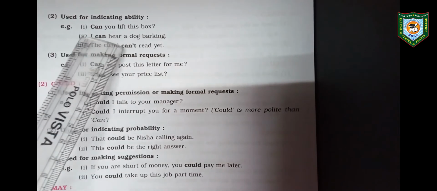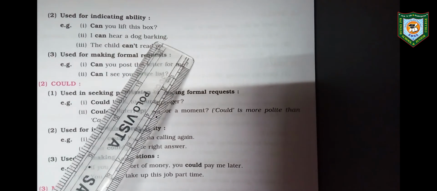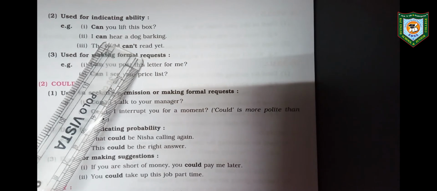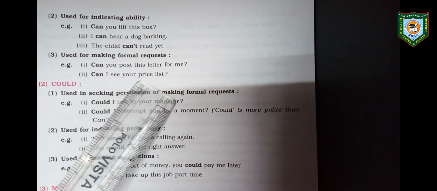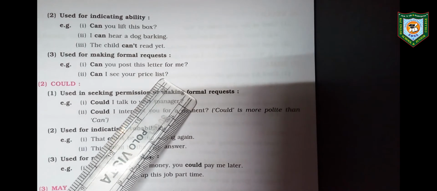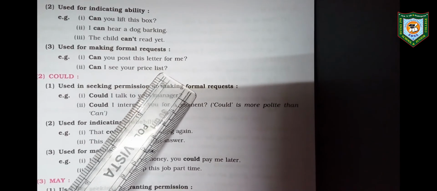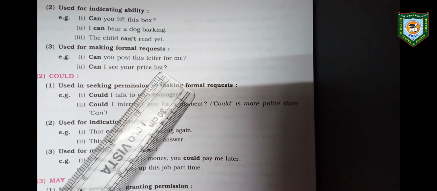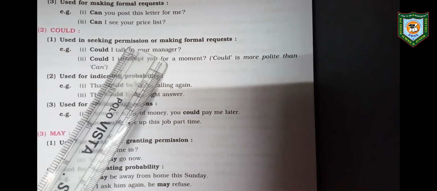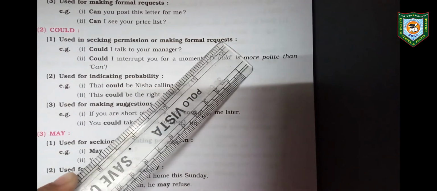If you say that in "I can hear a dog barking" the function of can is permission, the answer will be wrong. If you write "can I see your price list" as seeking permission, it is also wrong. So you have to learn this properly. Watch this video again and again and clear your concept. Second point, could. Use it in seeking permission or making a formal request.